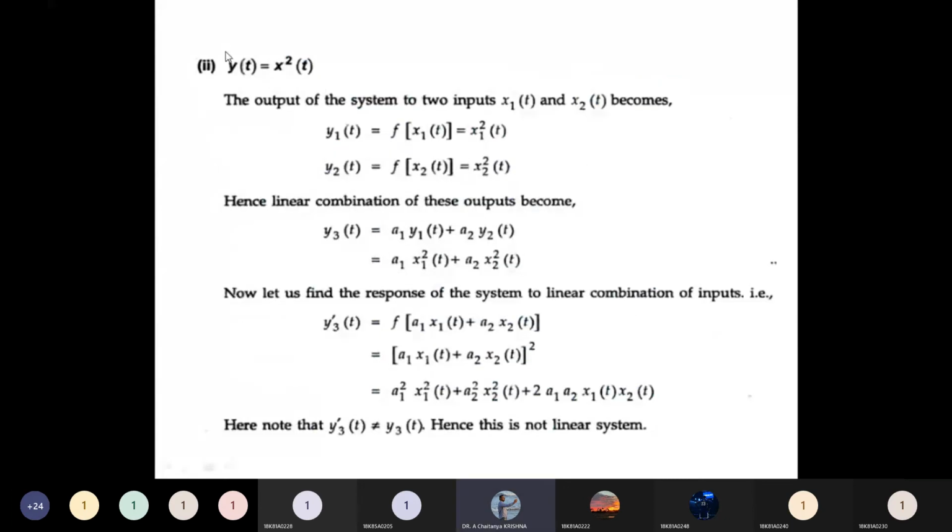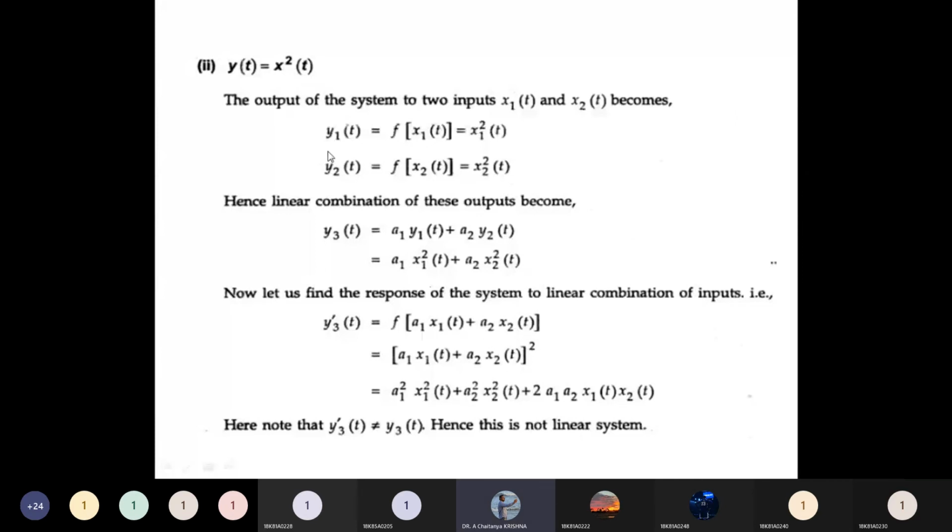Here the function y of t equal to x square of t. Now we have to write y1 and y2. y1 of t equal to x1 square of t, y2 of t equal to x2 square of t. Now RHS equal to a1 y1 of t plus a2 y2 of t, so here we can write a1 x1 square plus a2 x2 square. Now for LHS, ఎక్కడ సబ్స్టిట్యూట్ చేయాలి, ఇక్కడ x of t ప్లేస్లో we should substitute a1 x1 of t plus a2 x2 of t.